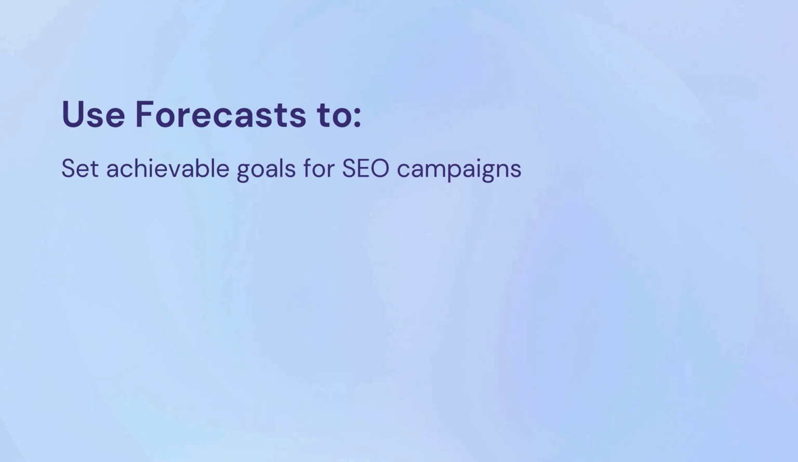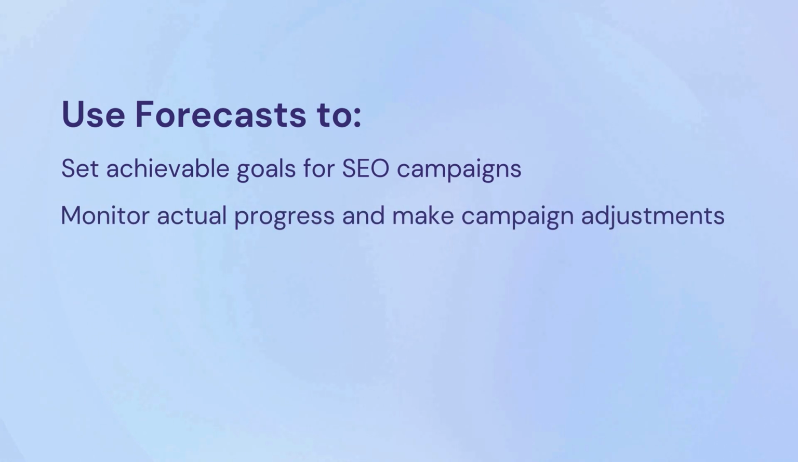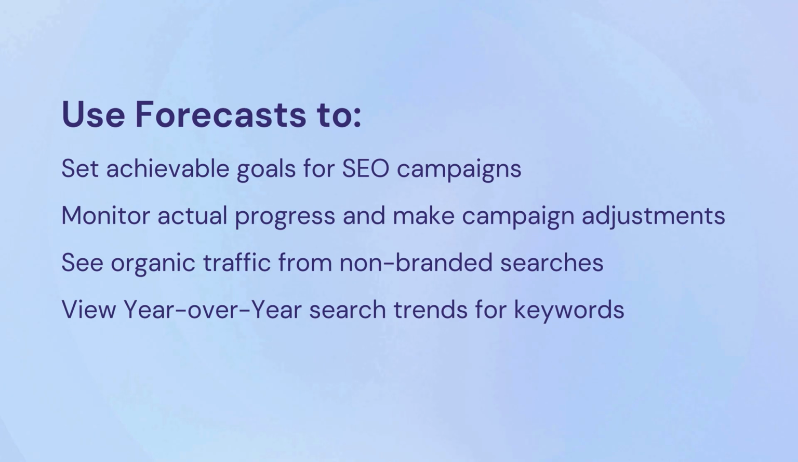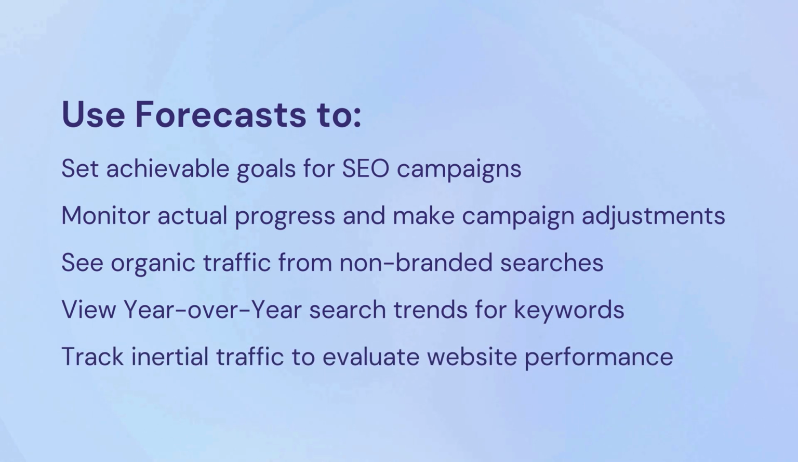In addition to foreseeing the results of higher search engine rankings, you can use forecasts to set achievable goals for running SEO campaigns, monitor the actual monthly progress of the set objectives, and adjust the campaigns so the SEO objectives are met. See the actual organic traffic generated from non-branded searches. Visualize the year-over-year search trend for keywords. Track the inertial traffic to evaluate website performance based on search seasonality or the absence of SEO efforts.